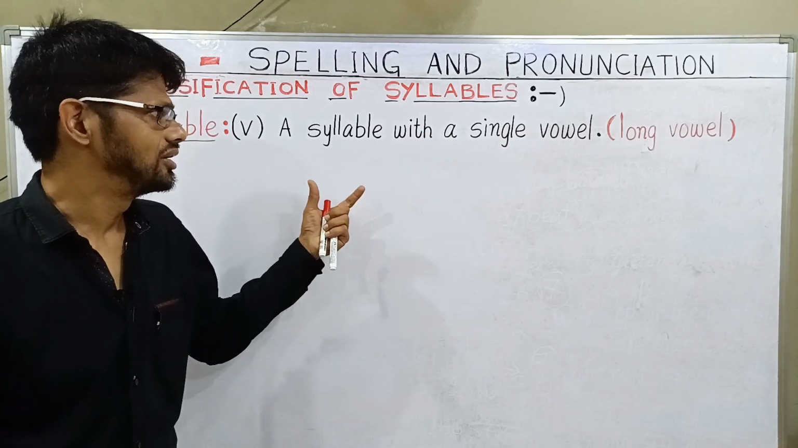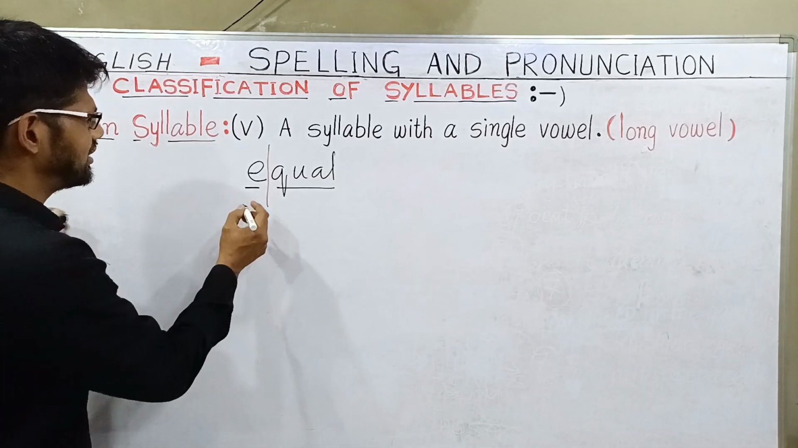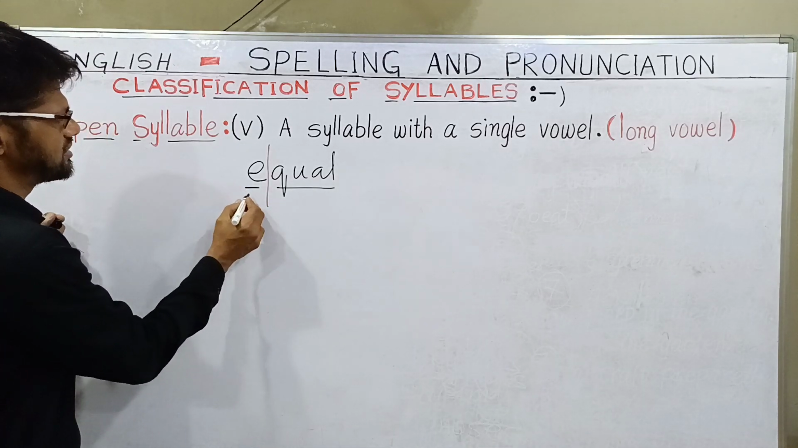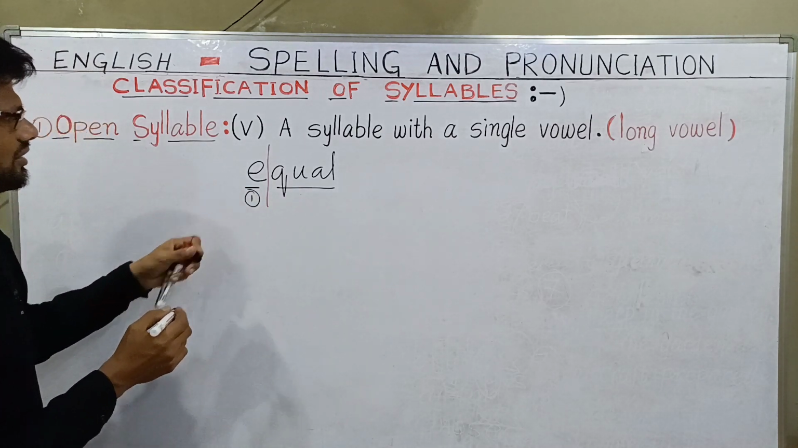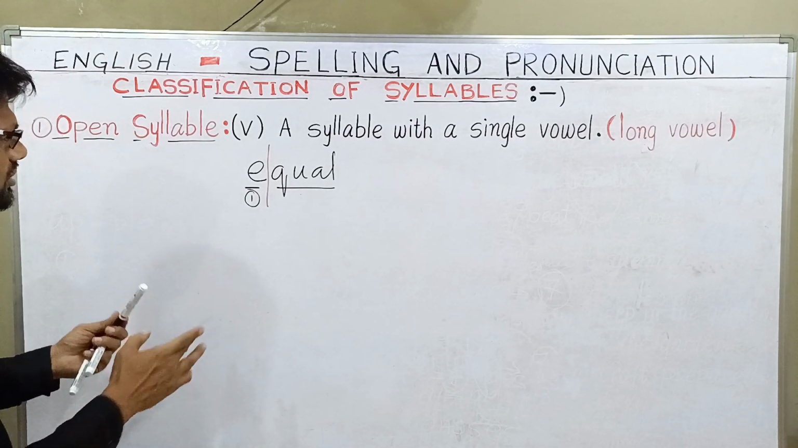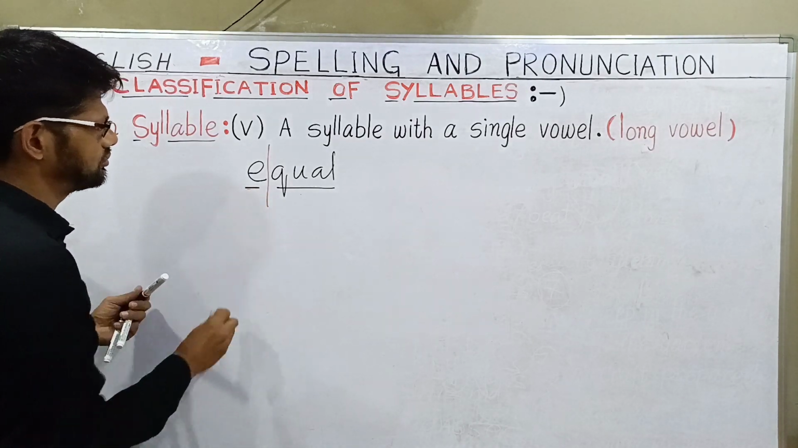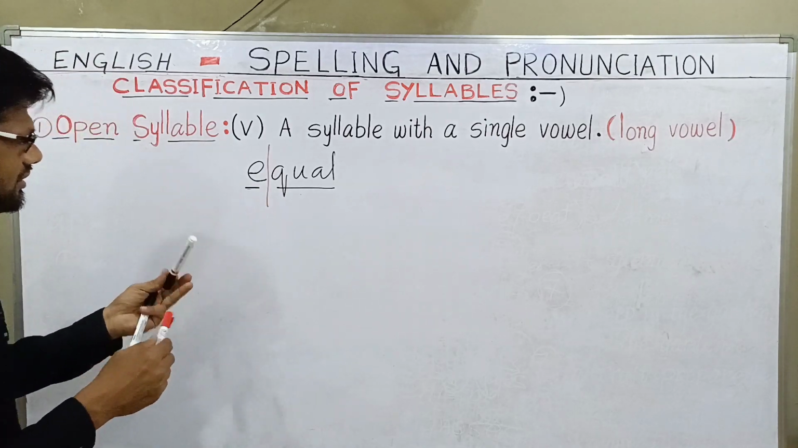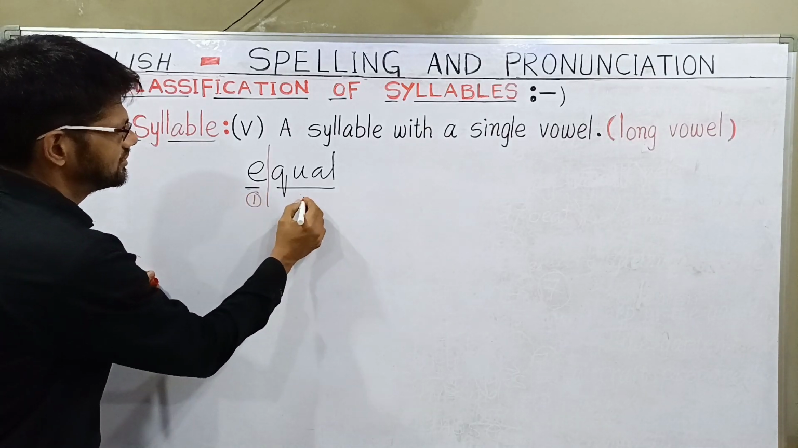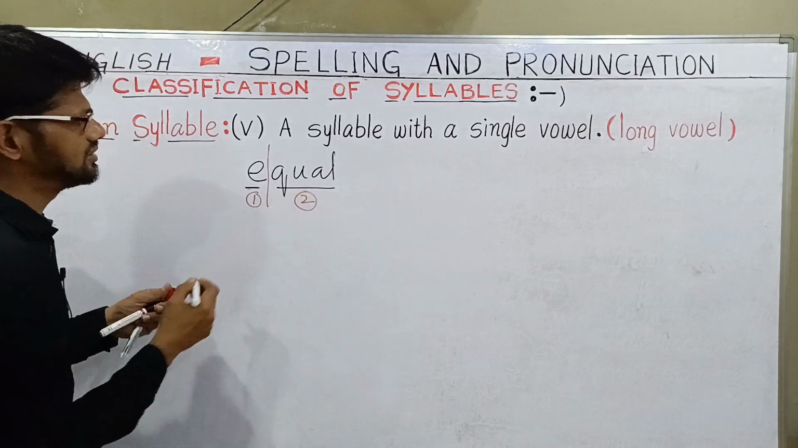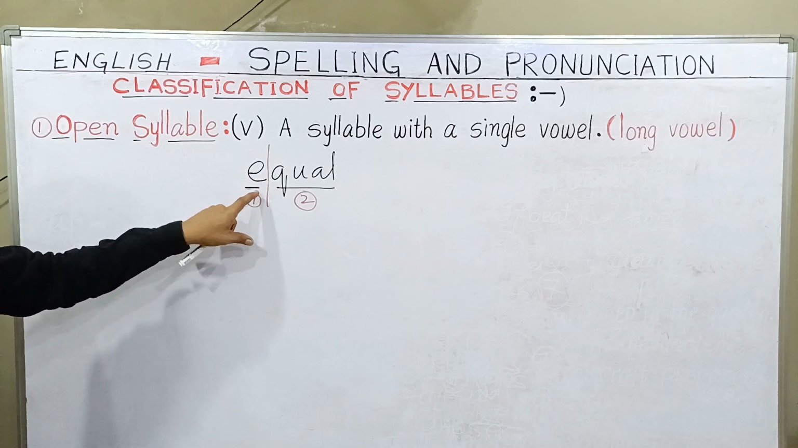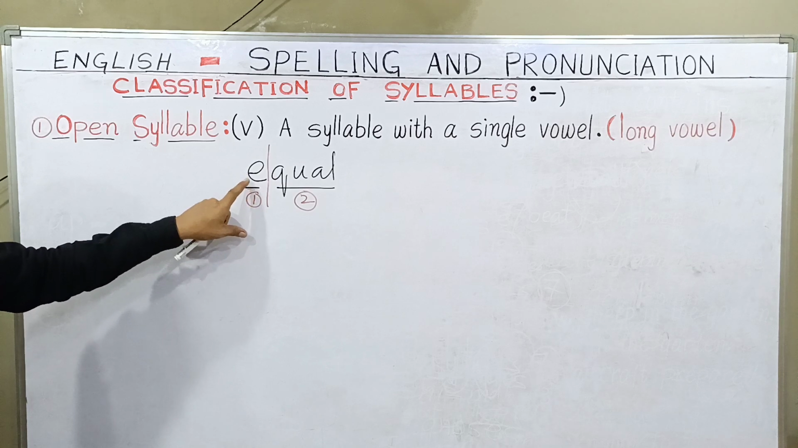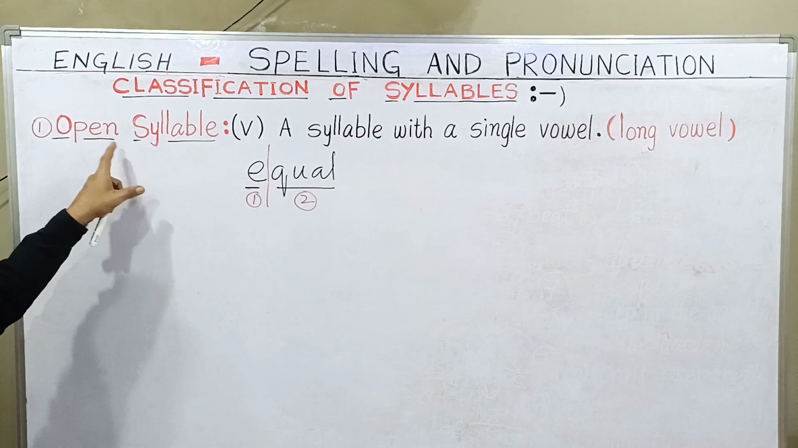Where can we find open syllables? Let us learn the location of open syllables. Here E is an open syllable with a long vowel sound. Another one is equal. Here one, and here two, so two syllables are there. E is a long vowel. Is there any consonant here? No. So the syllable is completing by itself with the long E sound. So it is an open syllable.